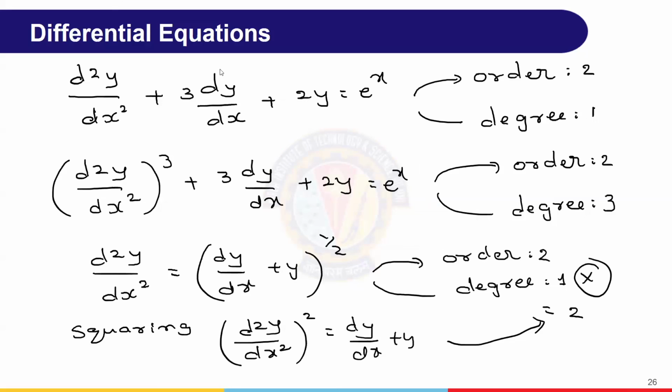If you take this, we know x square plus 2x plus 1 equal to 0. This is a quadratic equation, that is why we call it a quadratic equation. The highest power is 2, x square. Now, similar to that, in place of this, derivatives are there, dy by dx. This is called a derivative. But what is the difference here? This is the first derivative.